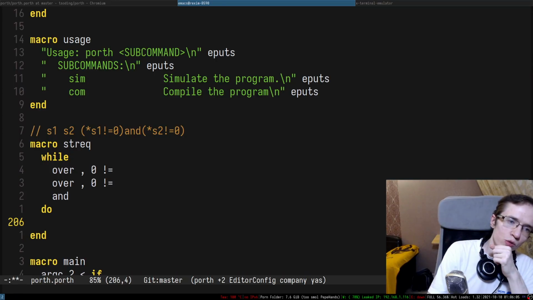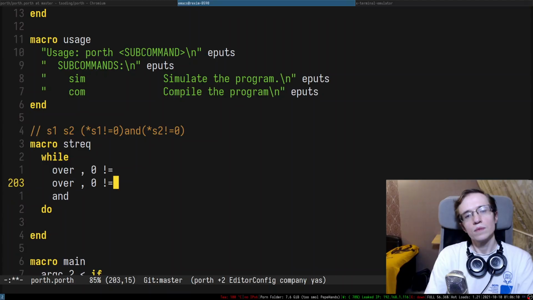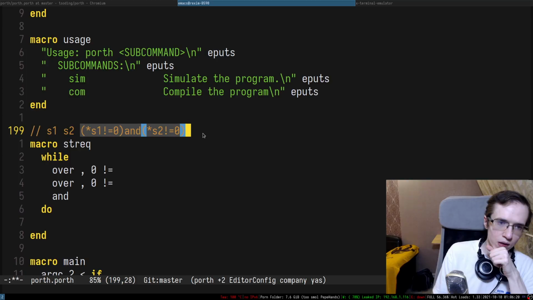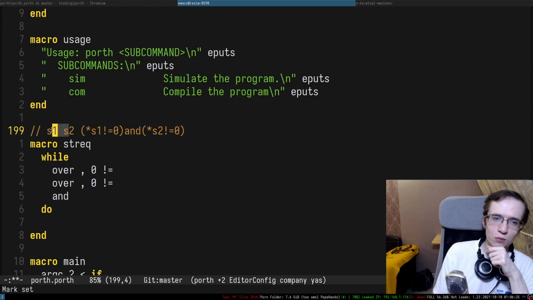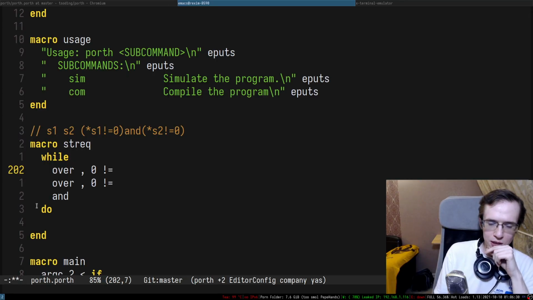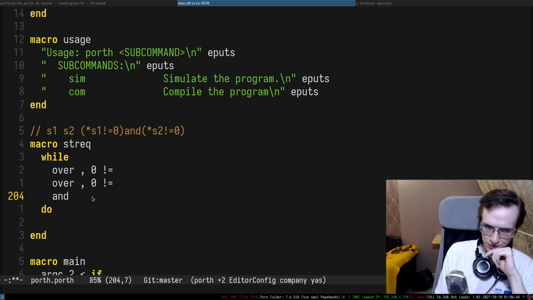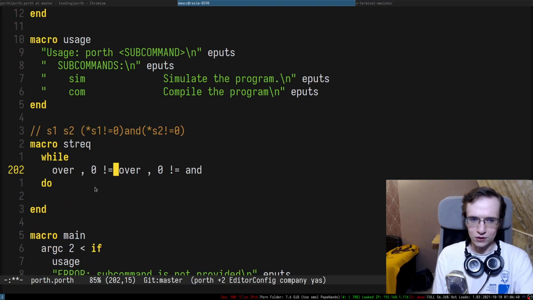And maybe there should be another thing, I suppose. We should check that the characters that this thing point to are equal as well, right? But we have to somehow get rid of this thing from the while loop. Luckily, our language is concatenative, which enables us to do a pretty interesting thing.